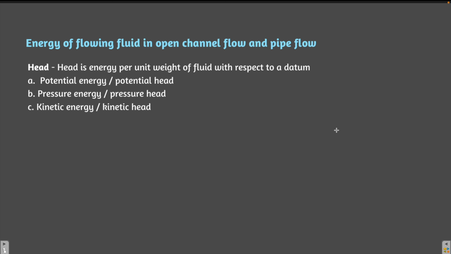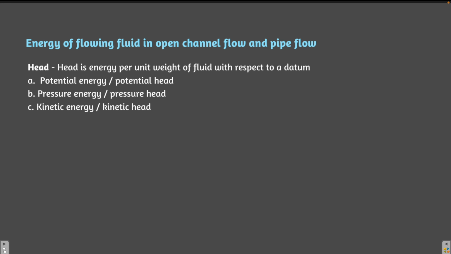Now that we have understood the basic difference between open channel flow and pipe flow, let's dig deeper and learn about the energy of flowing fluid in open channel flow and pipe flow. Before that, we are going to learn something about energy first, and especially about head. You must have heard the word head, but what does it mean?